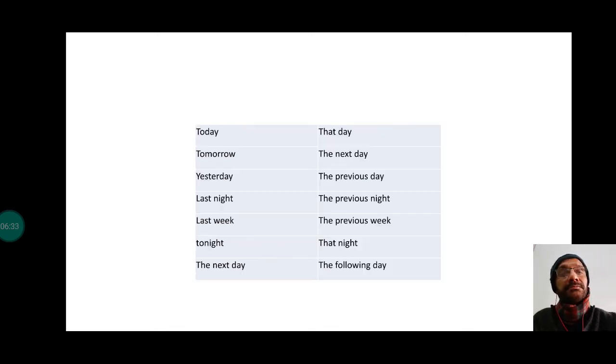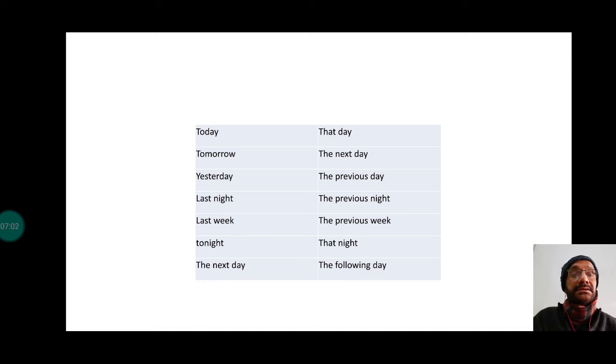Now let's progress. There are a few more words that change. Today becomes that day. Tomorrow becomes the next day. Yesterday becomes the previous day. Last night becomes the previous night. Last week becomes the previous week. Tonight becomes that night.